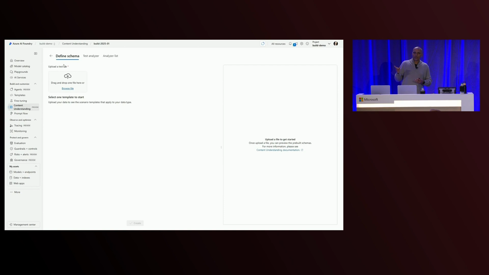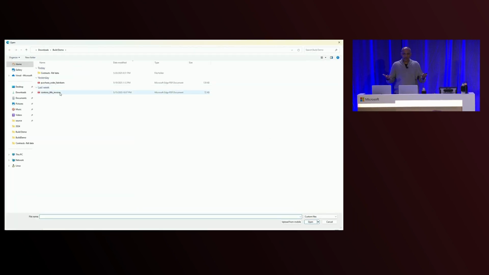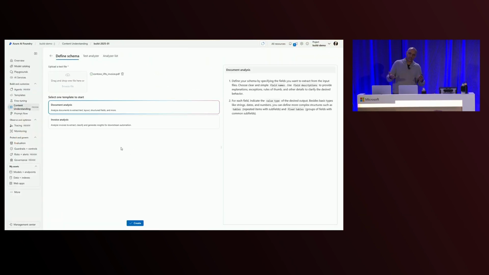The first thing you'll see in the Foundry experience is that you have 3 things that you can do. You can define your schema, you test your analyzer, and then you build your analyzer. And that's available for you to use now as an endpoint. The next thing you're going to do is start by adding a file. In this case, we're adding a simple invoice, but it's the same process whether it's audio, video, document, image, whatever you're working with. You have a couple of different options here to start with.